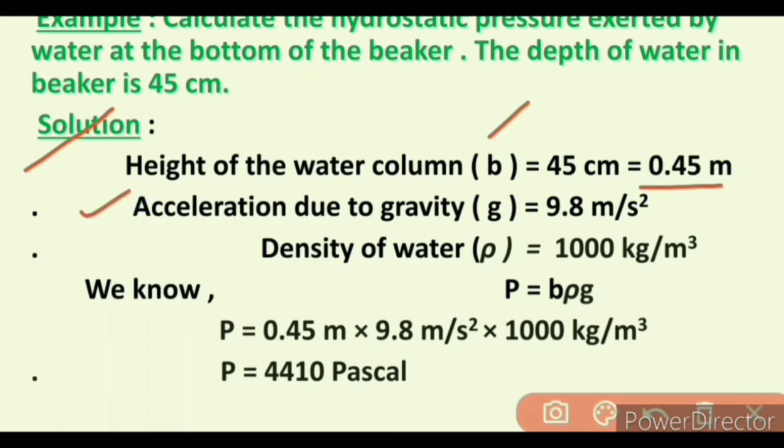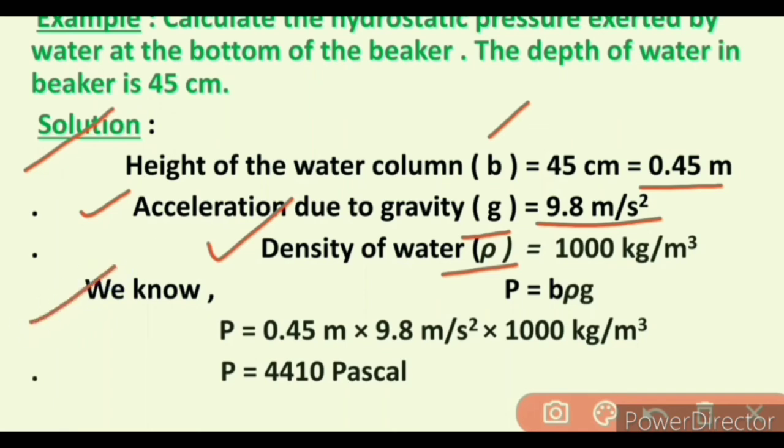Acceleration due to gravity, represented by lowercase g, is equal to 9.8 meter per second square. We know the density of water, represented by rho, is equal to 1000 kilogram per meter cube.